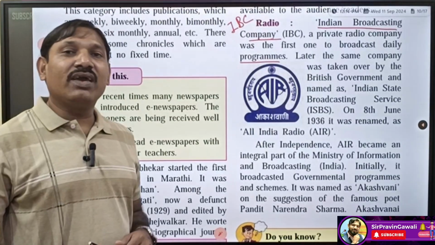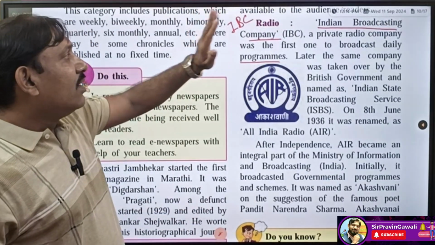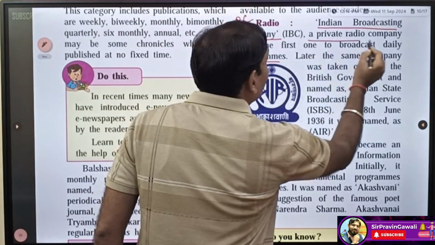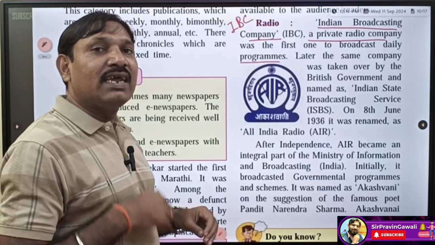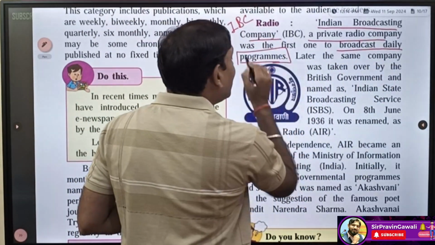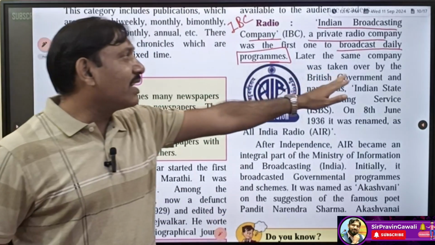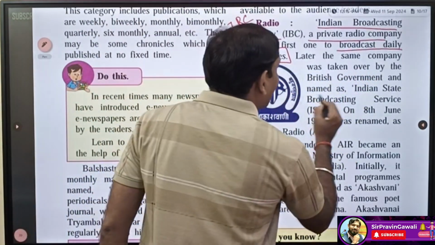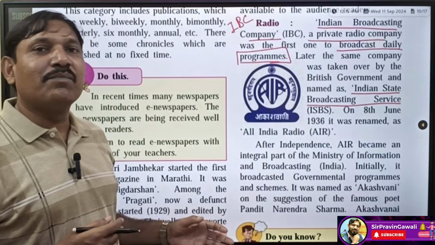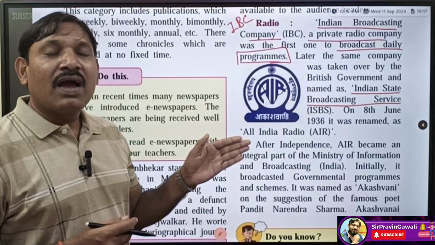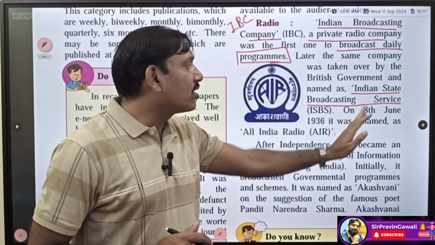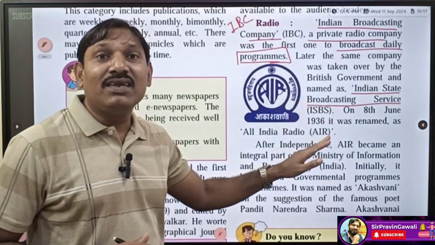Nowadays we know about AIR. In that time the Indian Broadcasting Company was there, a completely private radio company, and for the first time it started broadcasting daily programs in India. Later the same company was taken over by the British government and named the Indian State Broadcasting Service. Okay students, so afterward this private company came under the rule of the British government, and it was renamed the Indian State Broadcasting Service, that is ISBS.